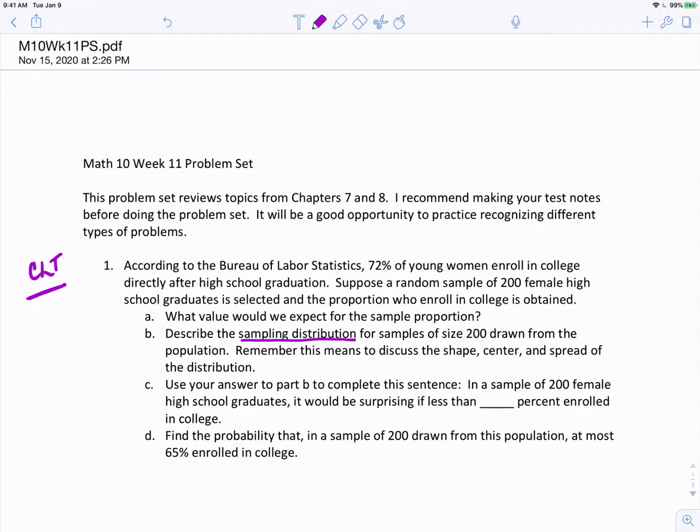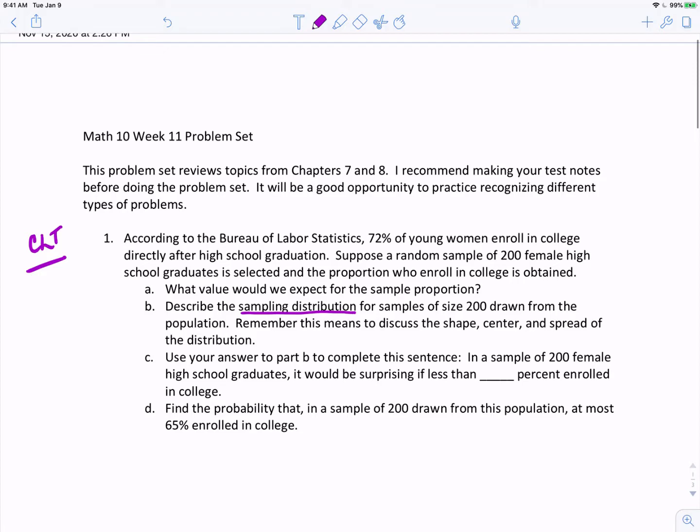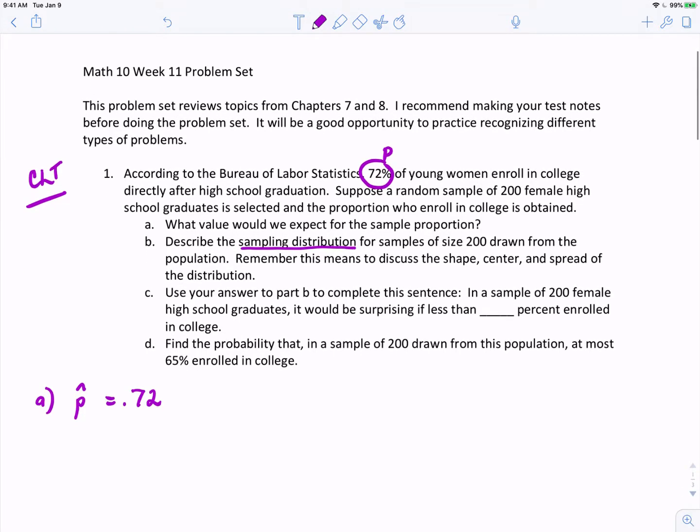All right, so what value would we expect for the sample proportion? Remember, the sample proportion should be similar to the population proportion. And since the population proportion is 72%, we would expect that the sample proportion would be very close to 72% as well. Describe the sampling distribution for samples of size 200 drawn from the population.